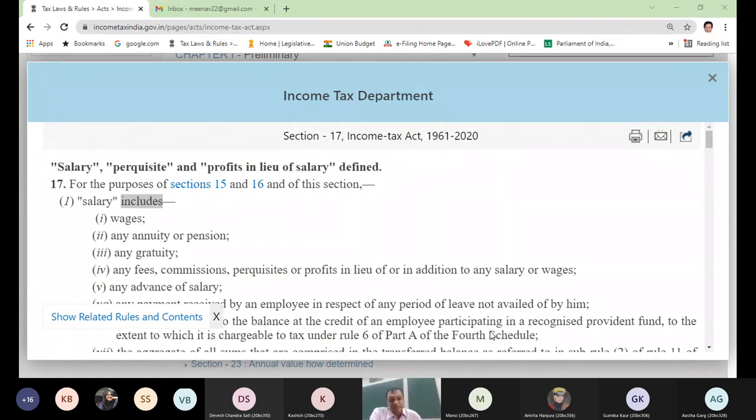When includes is written, it means these are by default salary, no doubt about it. But apart from these also, there may be other figures which might also be treated as salary, and those depend on a case to case basis. We'll check case to case whether logically those can be included in salary or not. So this is the meaning of includes.